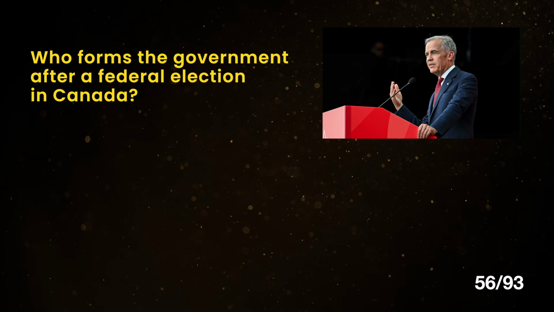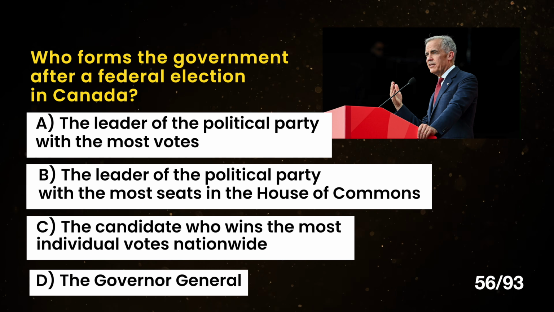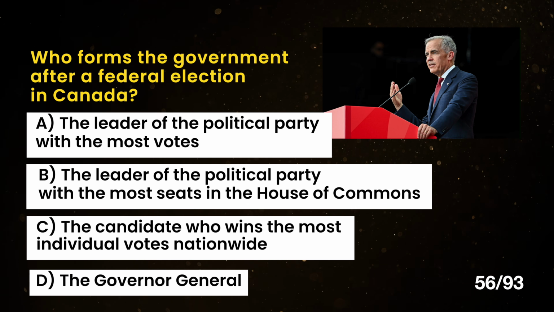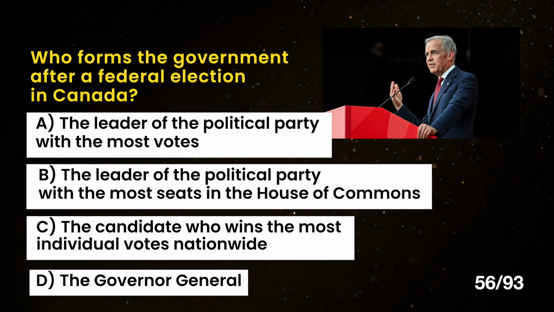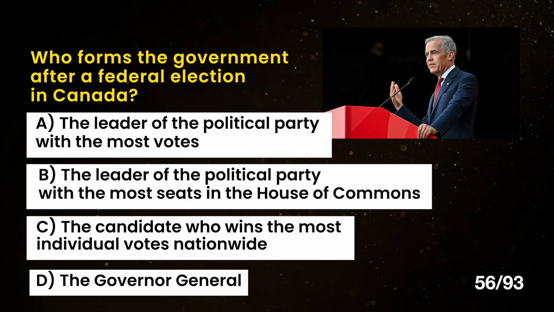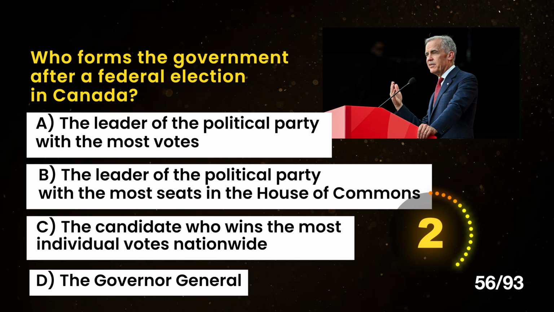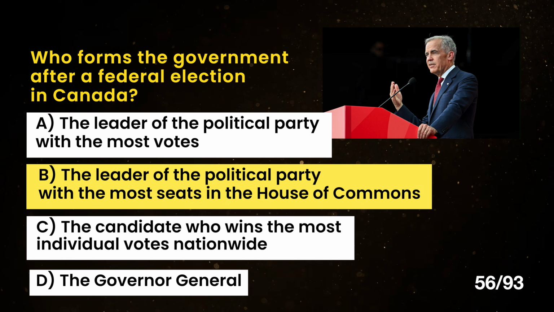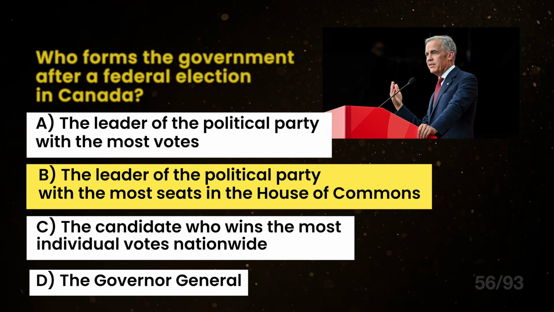Who forms the government after a federal election in Canada? A. The leader of the political party with the most votes. B. The leader of the political party with the most seats in the House of Commons. C. The candidate who wins the most individual votes nationwide. D. The Governor General. The correct answer is B. The leader of the political party with the most seats in the House of Commons.